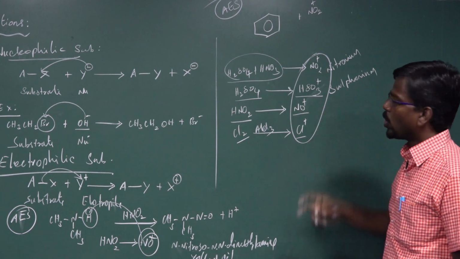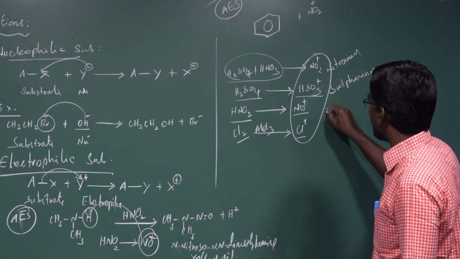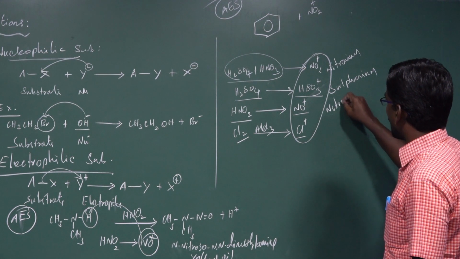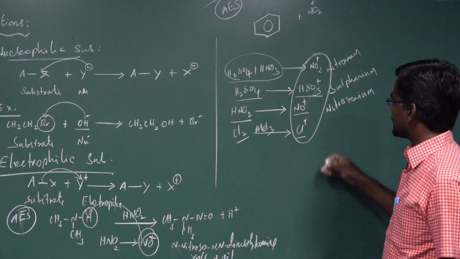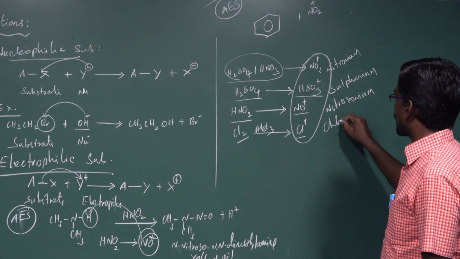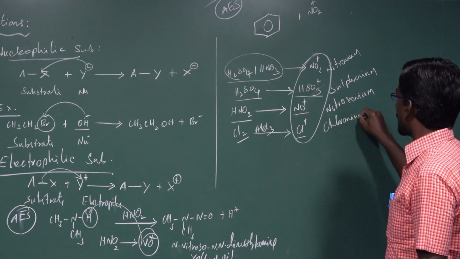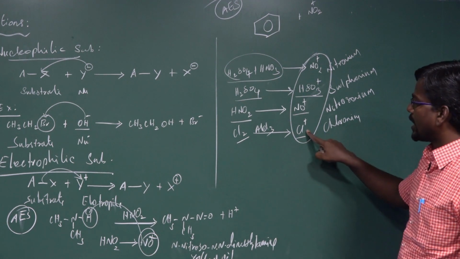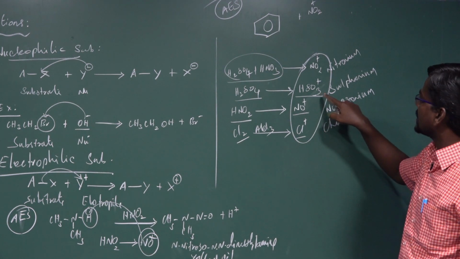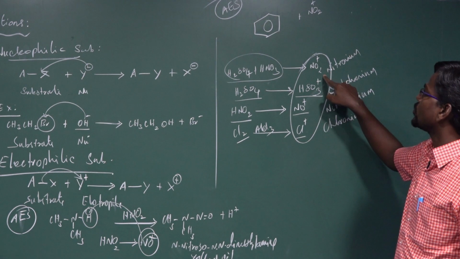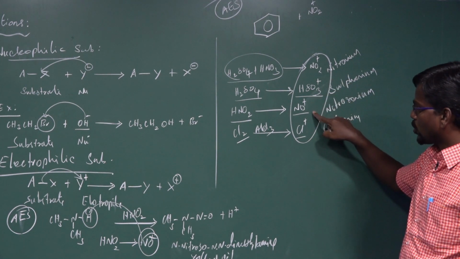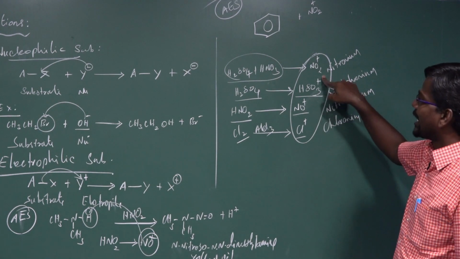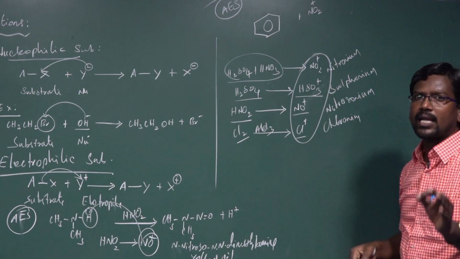ion. NO plus is the nitrosonium ion. Cl plus is the chloronium ion. Chloronium ion, nitronium ion, sulfonium ion, nitrosonium ion, all are electrophiles.